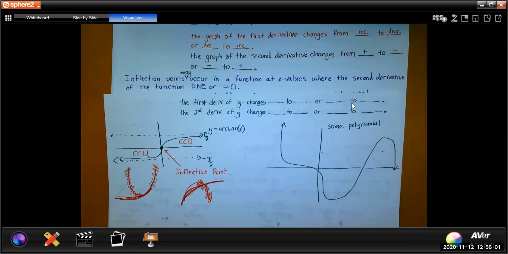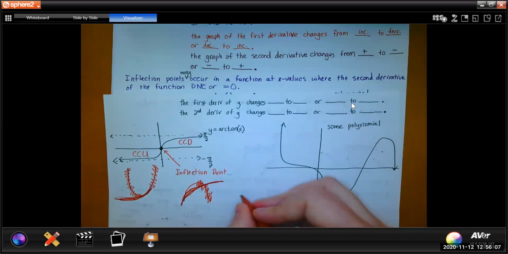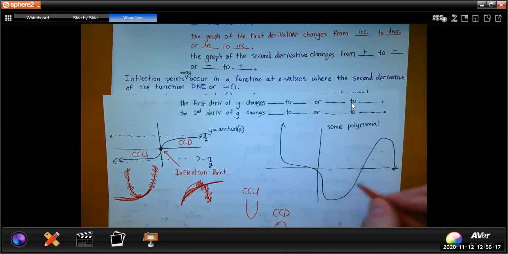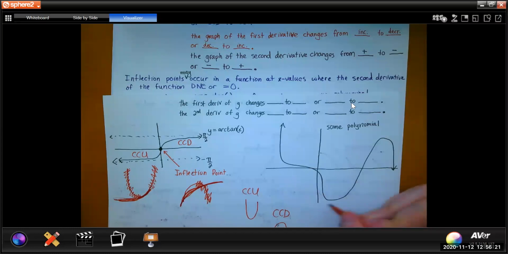What's probably going to be easiest for you is recognizing the full shapes of concave up and concave down. So again, concave up is this shape. Concave down is this shape. So we can see a full concave up like right here, yes? That's fully concave up, okay? And over here, that's fully concave down.